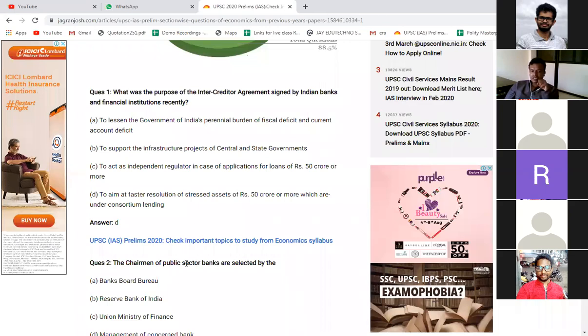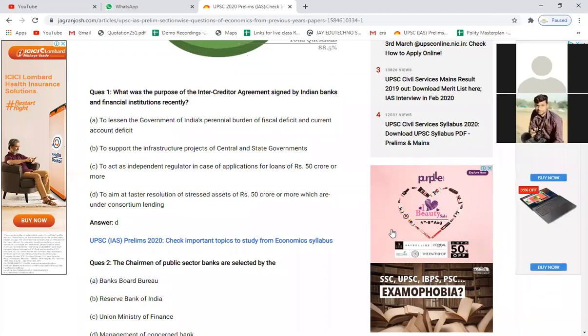So the chairman of the public sector banks are selected by... See, here the question is public sector bank. So options were Reserve Bank of India, Bank Board Bureau, Union Ministry of Finance, and management of the concerned bank. So here you need to eliminate. Whenever you don't know the answer, you should try to eliminate the options. So can anybody eliminate? Which options can you eliminate for this question?